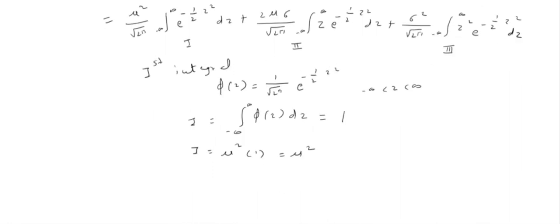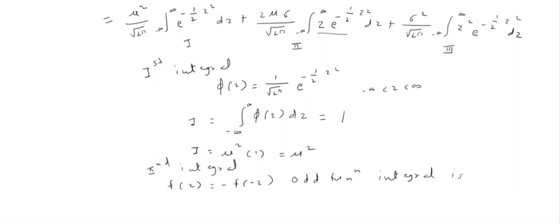Now for the second integral, we need to check whether the integral is an even function or an odd function. To check this, we have the rules: if f of z is equal to minus f of minus z, then the function is odd, and if it is odd, the answer of the integral is 0.